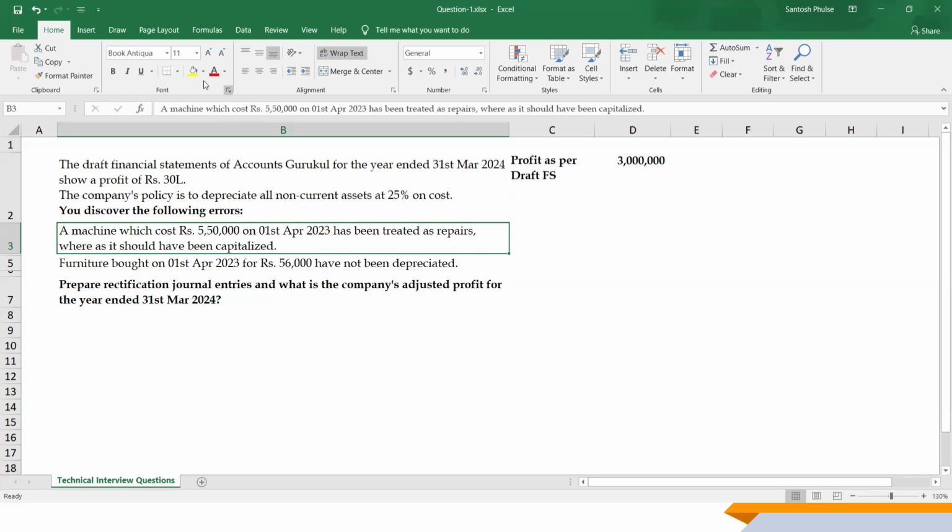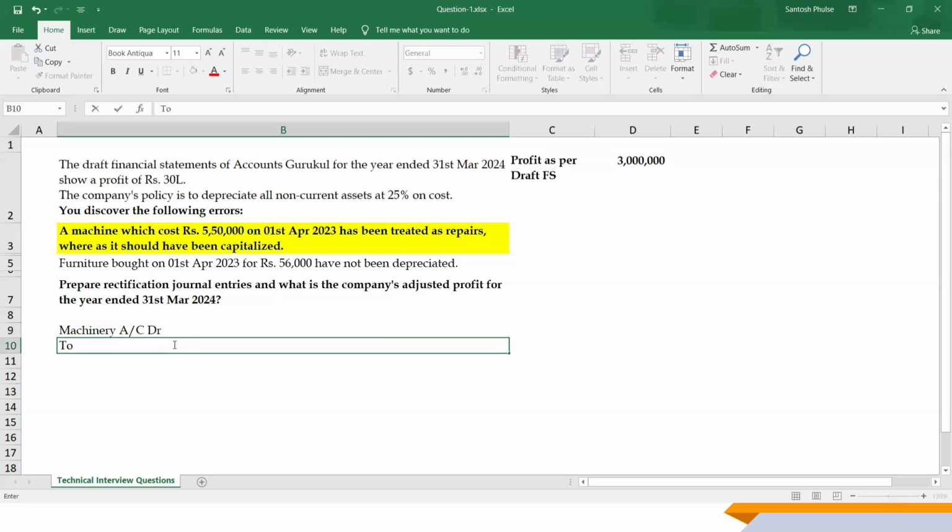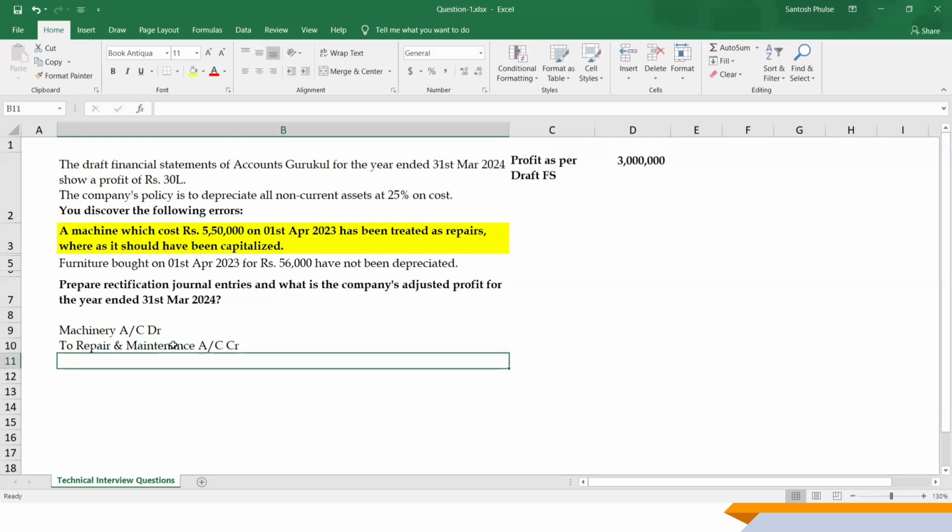And the rectification entry for that is prepared as follows: the respective asset account, that is the machinery account, is going to be debited, and the repair and maintenance account is going to be credited.